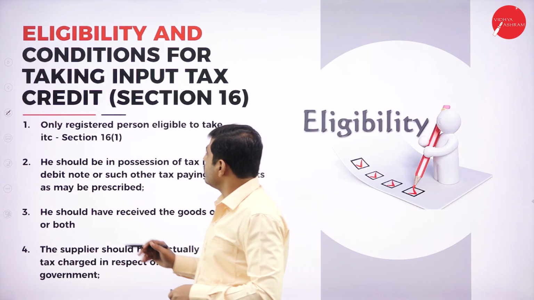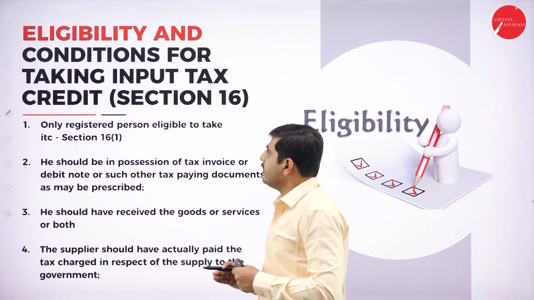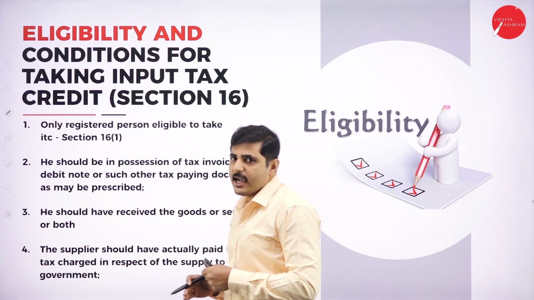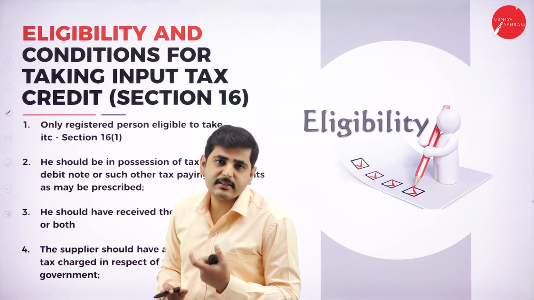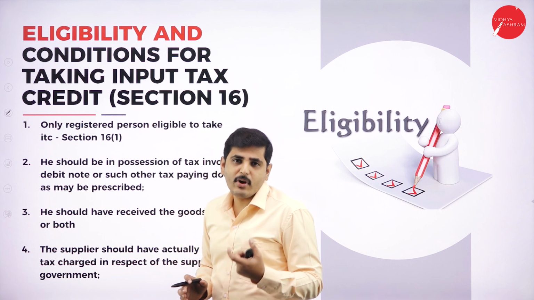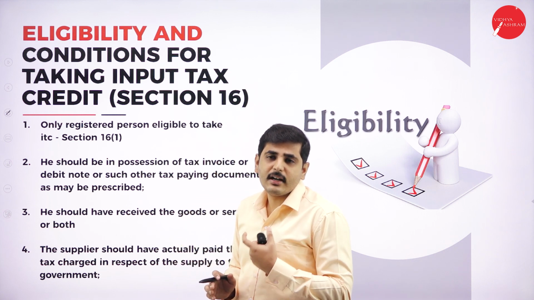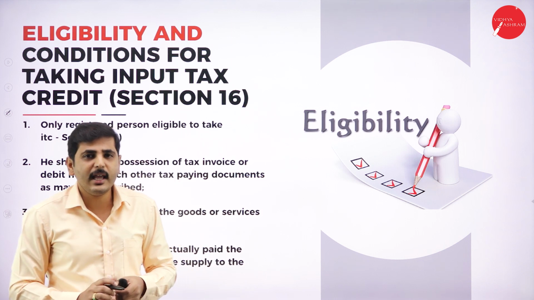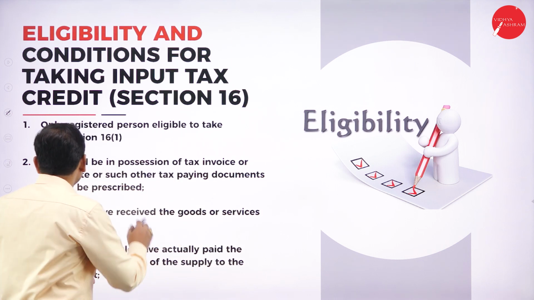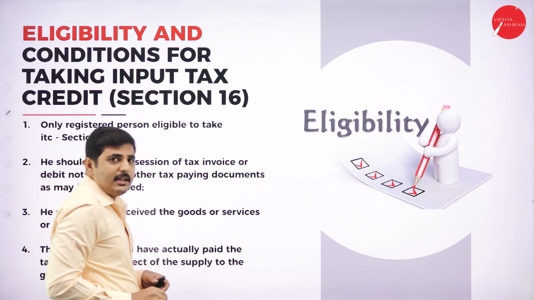Next one. Now, eligibility and conditions for taking input tax credit. Who can claim the input tax credit? What are the rules and regulations to claim it? Let's see here. Only a registered person can claim input tax credit according to section 16 subsection 1.